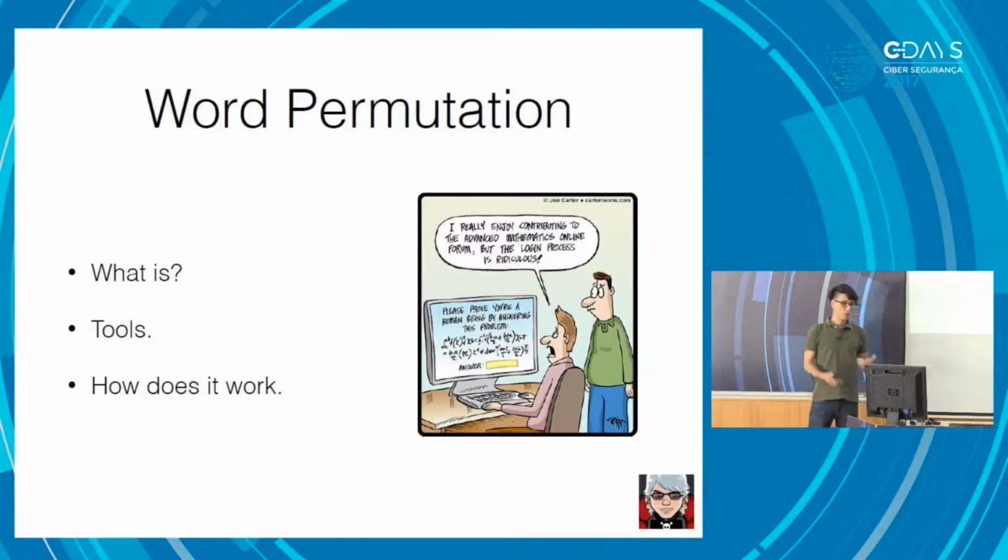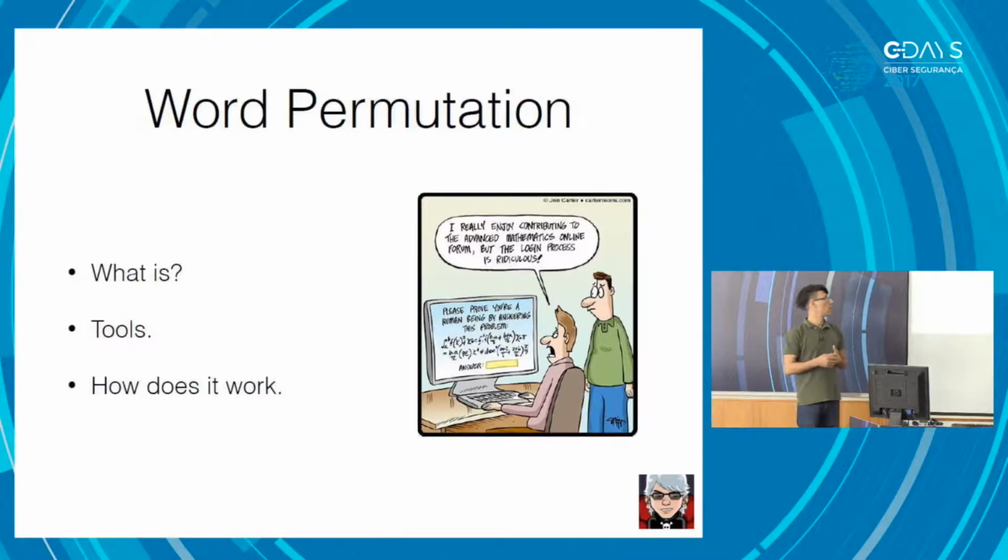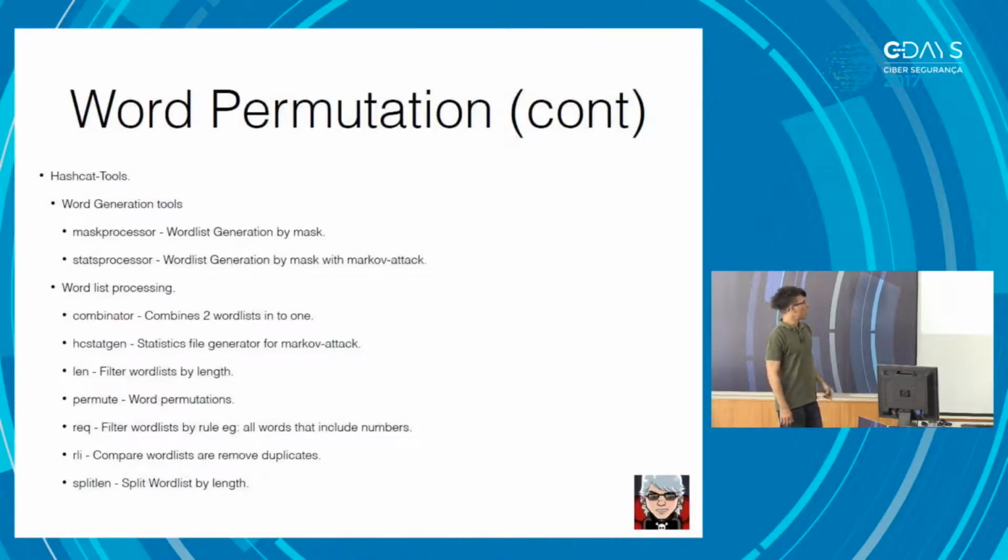These are some of the tools that I used within this case. The HTTS Gen, for example, is a very useful tool. It's very clever. It uses Markov attack, which is something that I'm not even going to try to explain.